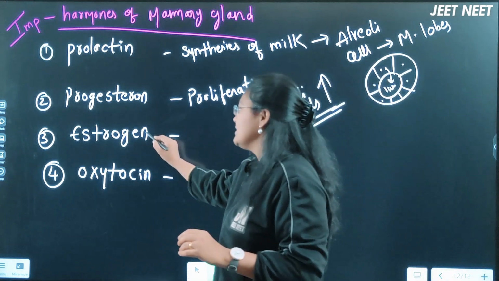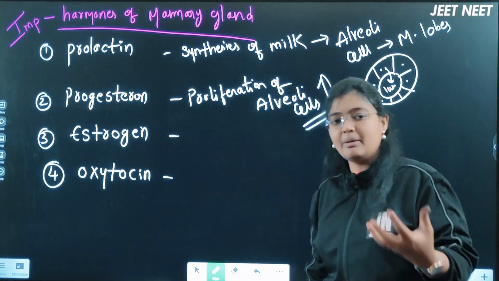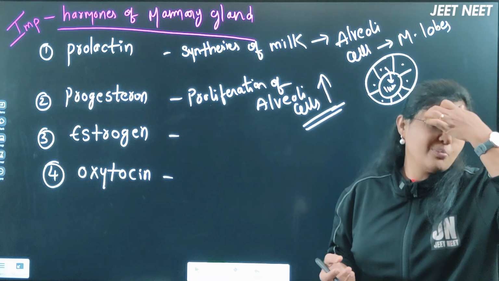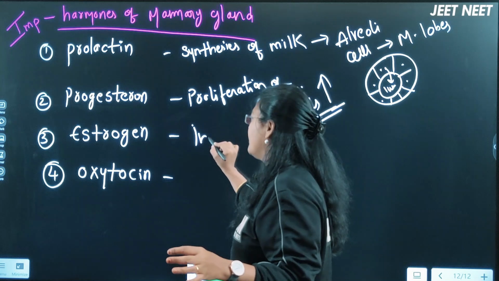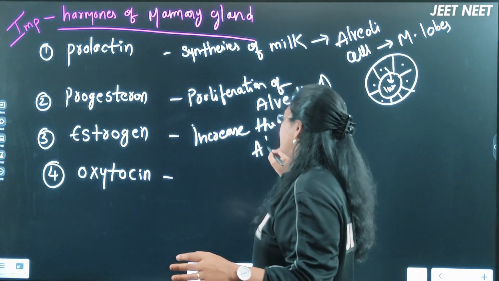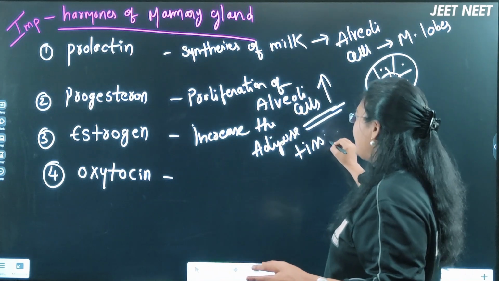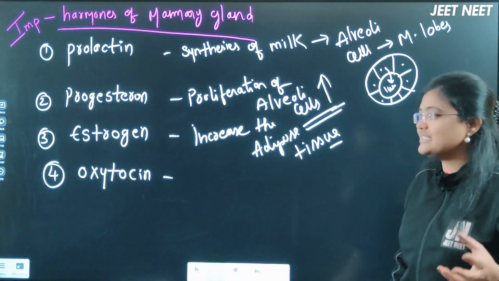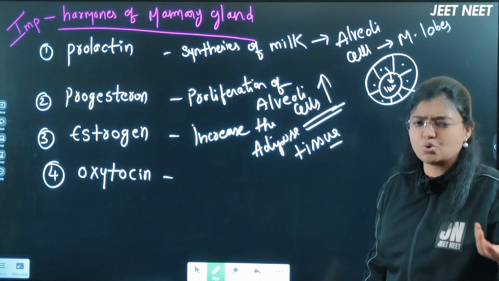Okay. Next, the third hormone, calling it as estrogen. Estrogen, how is it helpful in the mammary gland, right? Every month we know that we secrete this hormone, calling it as estrogen. So this estrogen will be helpful to increase the adipose tissue, right? Just now we told that adipose tissue is storing the fat actually here. The amount of fat stored decides the breast size actually, you know. So estrogen will be helpful to increase the adipose tissue, that is the storage of the fat.